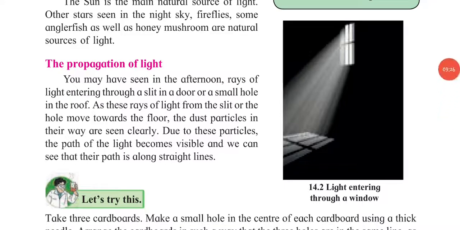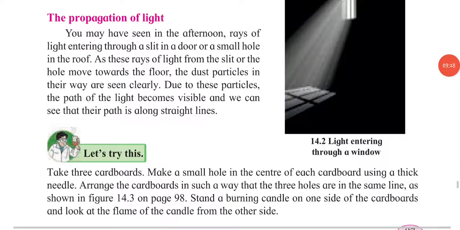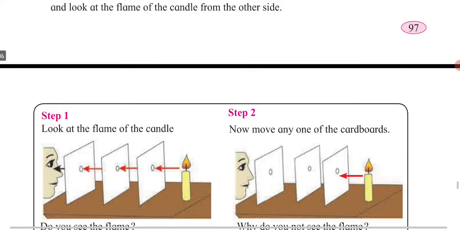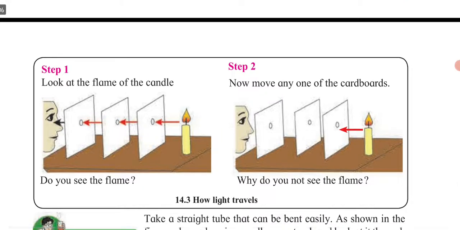So there is one experiment that you can do if you are free at your home. You can take three cardboard sheets. I'll just show you. Just see over here, and make the hole in the proper way. Like if one hole is made in one cardboard, at the same position in the next cardboard the hole will be there.